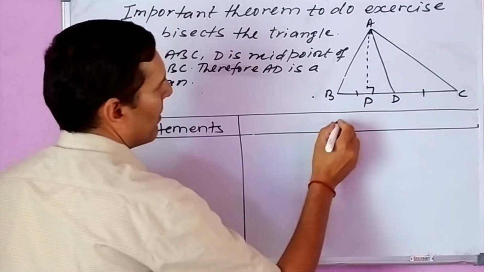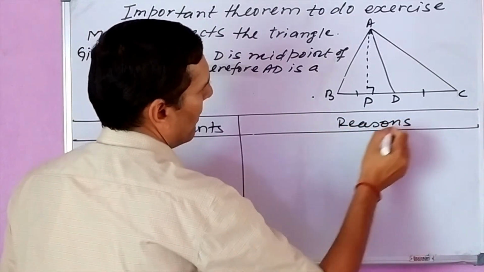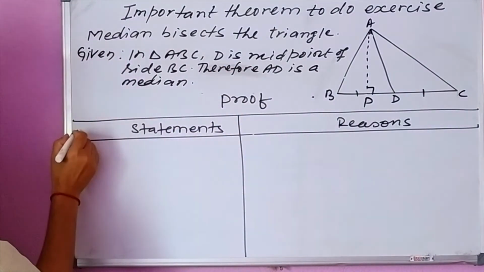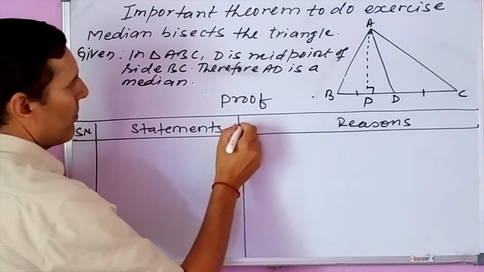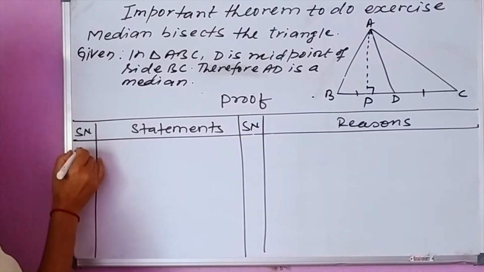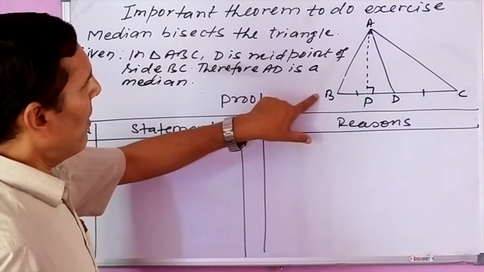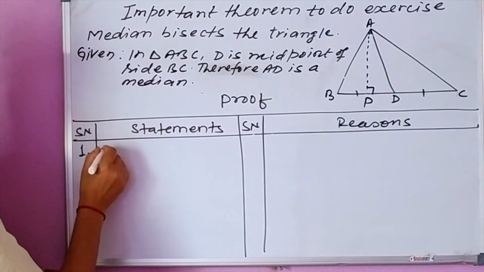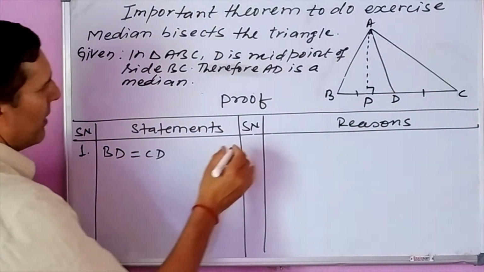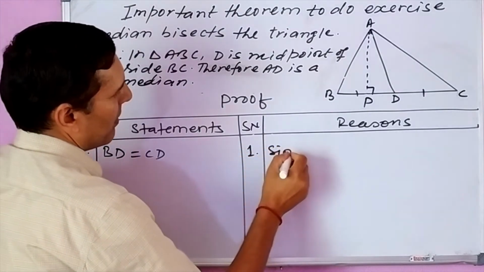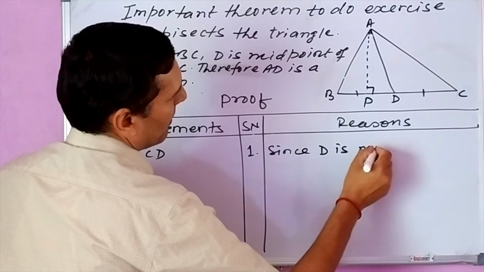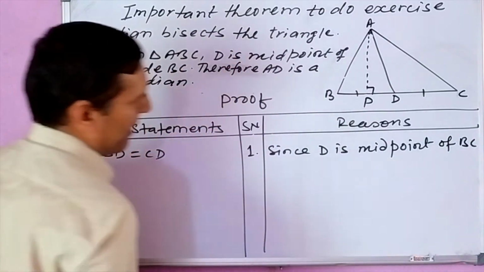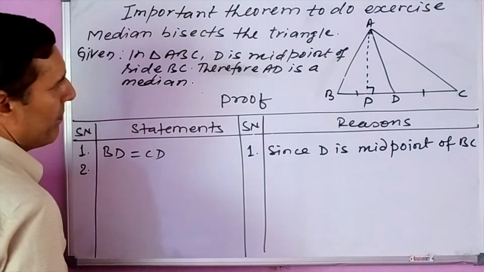Statements, reasons. We are showing the proof of the theorem here now. Serial number 1. As D is the midpoint of BC, we can write BD is equal to CD. The reason: since D is the midpoint of BC.